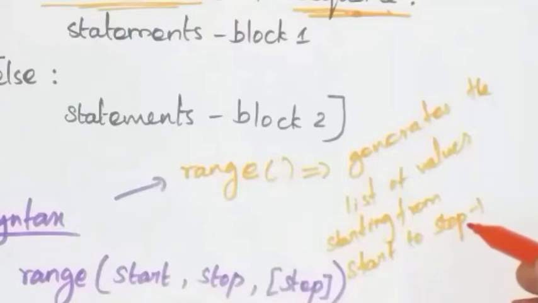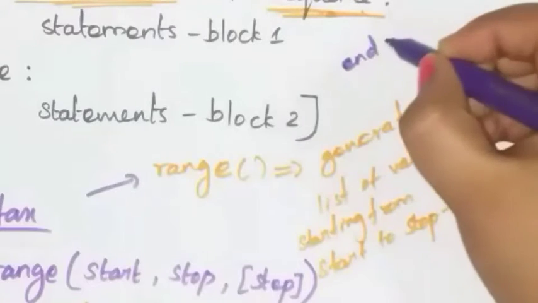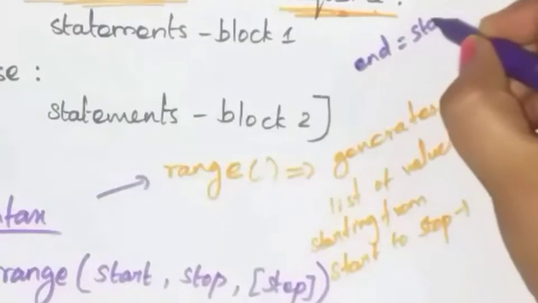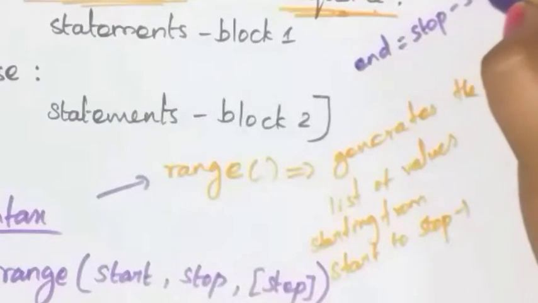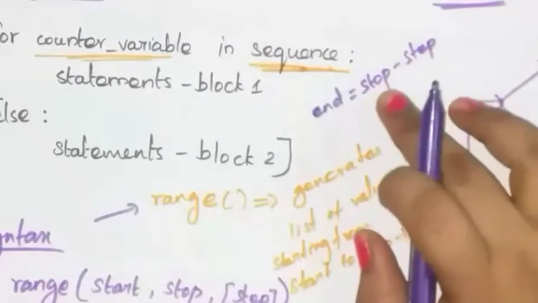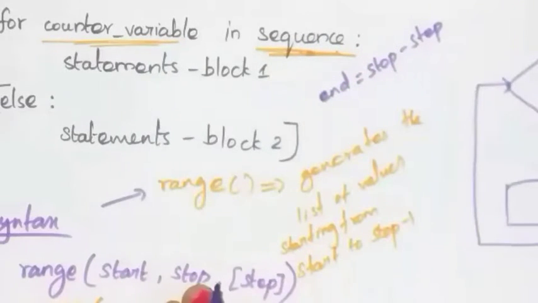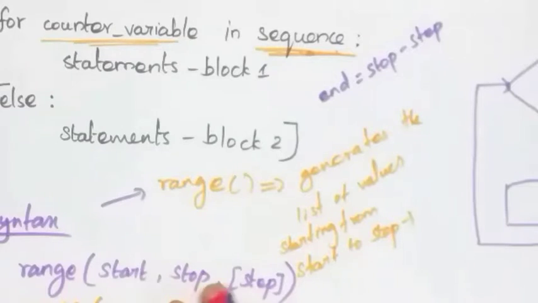Here stop minus 1 means you have to calculate the end value as stop value minus step value. You don't take the stop value as end value; you take the end value by subtracting the step value from the stop value.